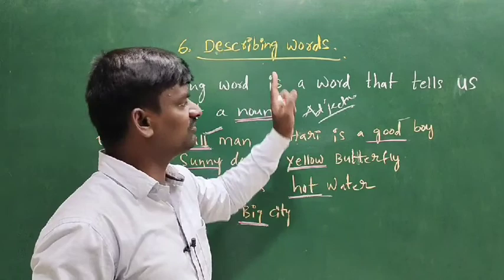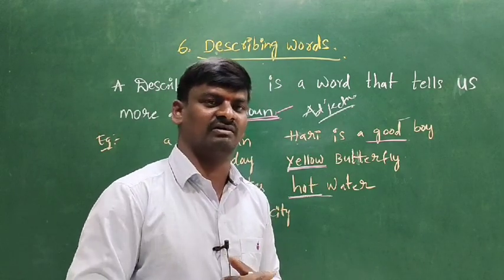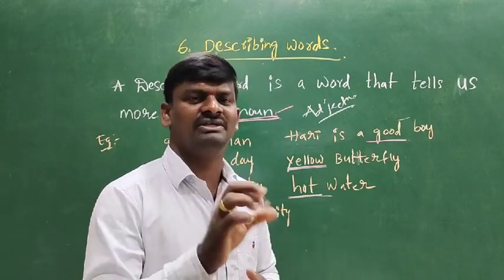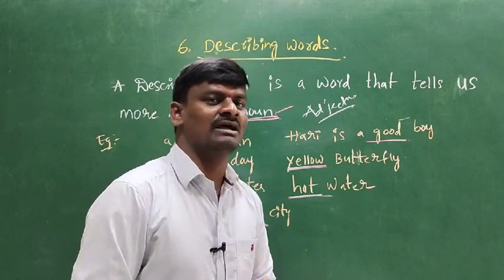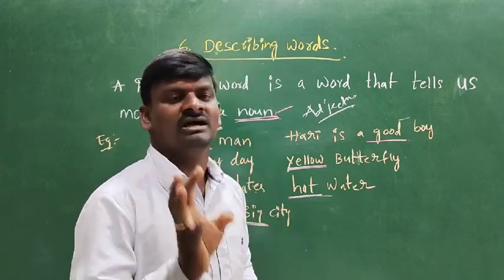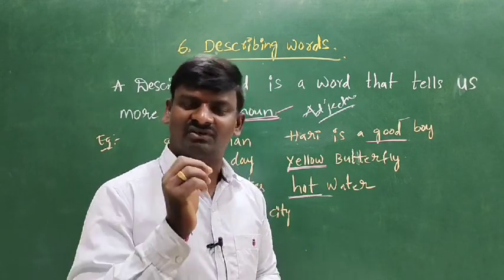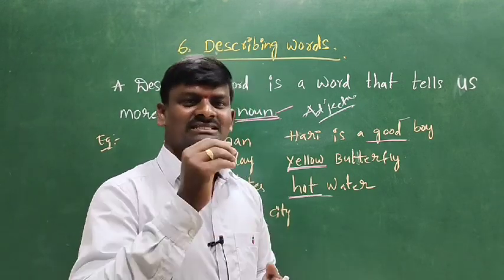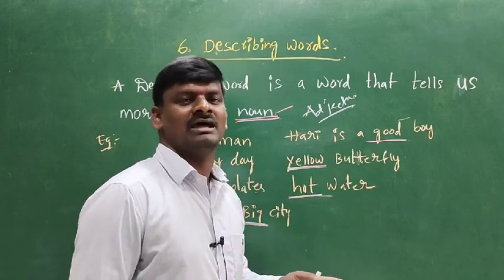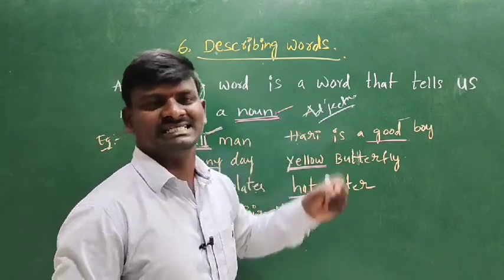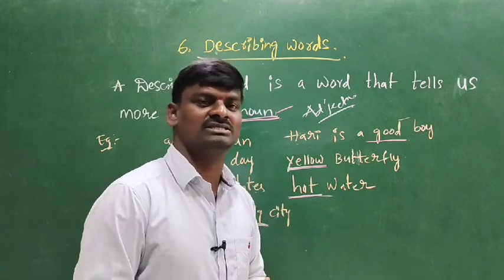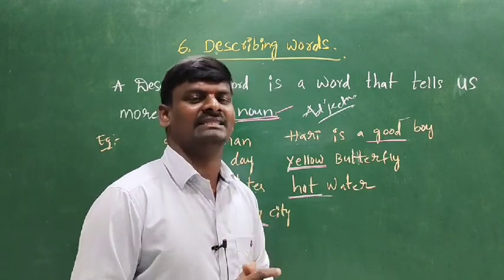While we are describing, mostly we use adjectives. An adjective always speaks about quality, quantity, places, things, color and numbers. In describing words, adjectives play an important role.